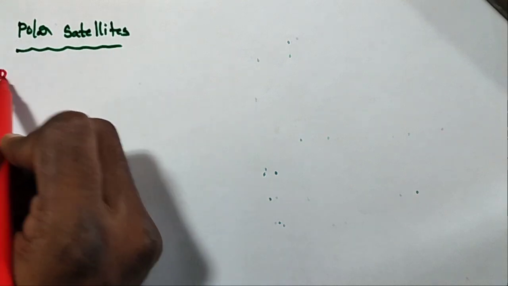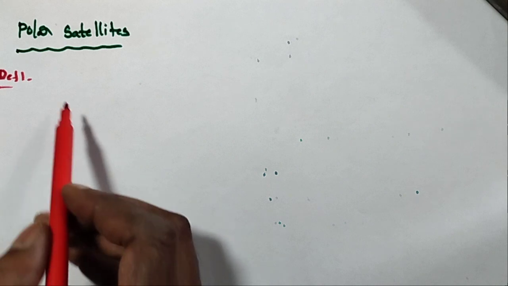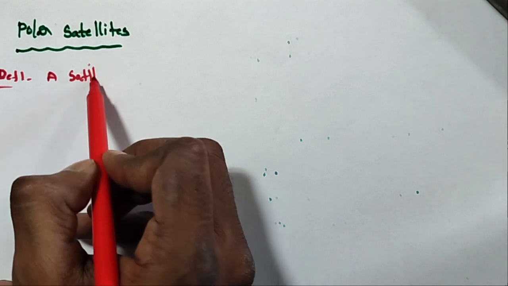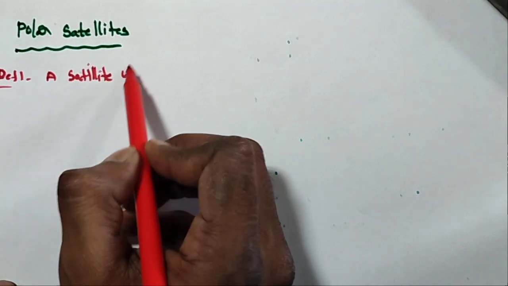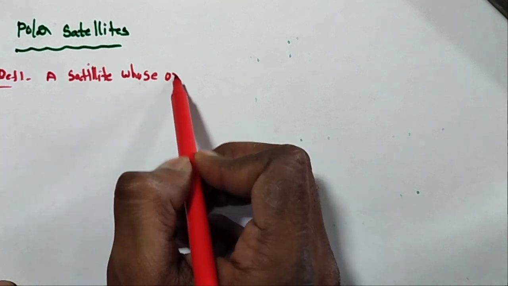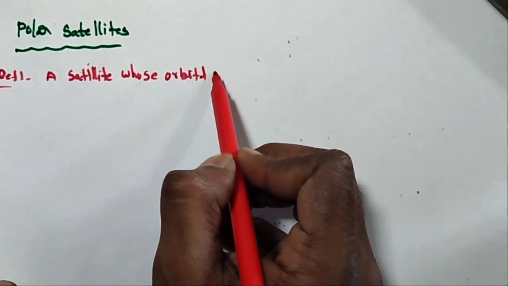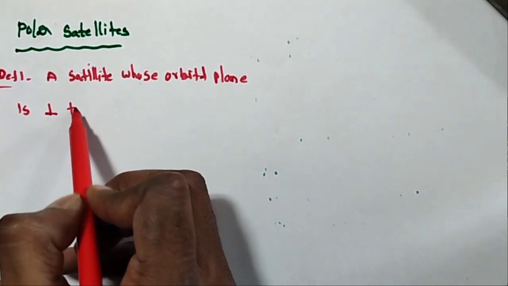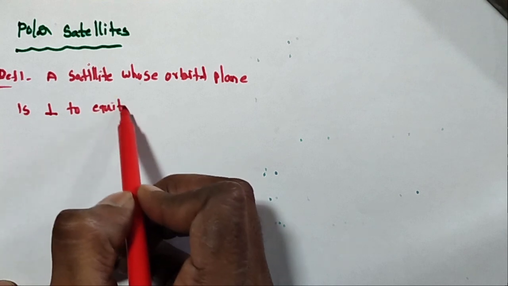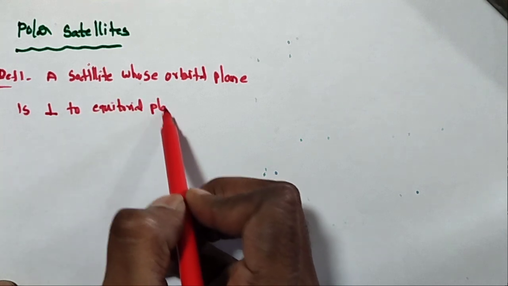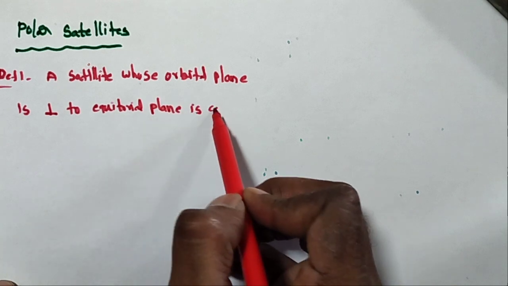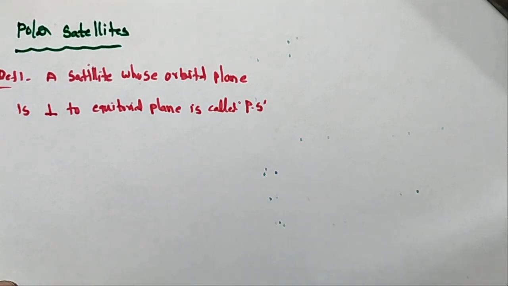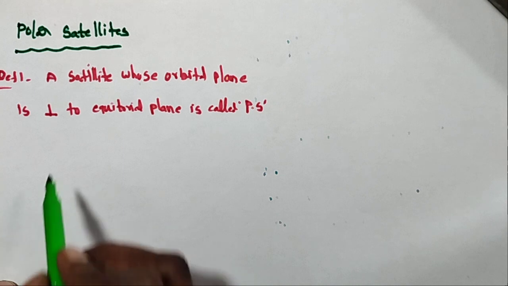Next, second one, polar satellites. What is the definition of a polar satellite? Definition: a satellite whose orbital plane is perpendicular to the equatorial plane is called a polar satellite. So in this polar satellite, what happens?